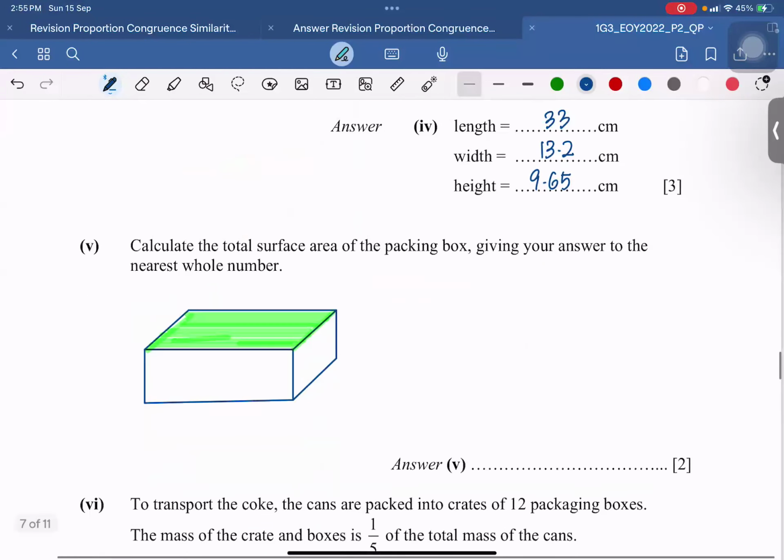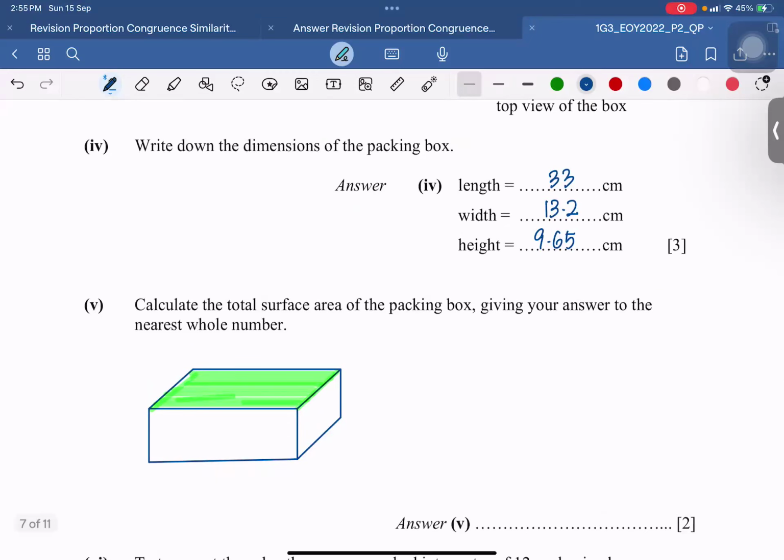All right. So the next part, calculate the total surface area. This one you should be able to do with 33 and 13.2 and 9.65. You can find the perimeter of the cross section plus the top and the bottom, or you can find the area of each of the different pieces and add that up together.